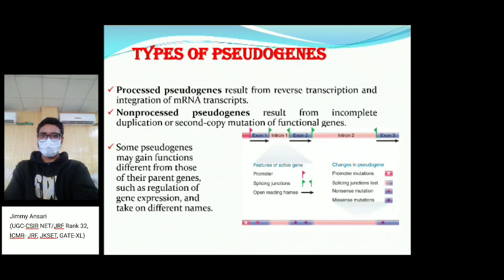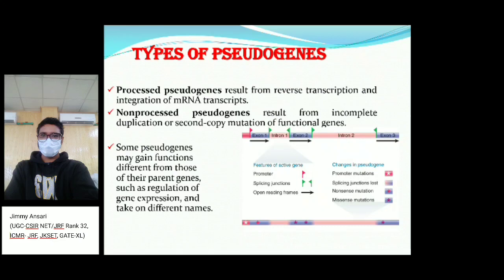So after the mRNA formation, due to reverse transcription, it becomes DNA again. Then the pseudogenes are the duplicated genes that become pseudogenes. So these are the processed pseudogenes. Non-processed pseudogenes are those genes which have introns in their DNA sequences, which result from incomplete duplication or secondary copy mutation of the same functional gene.